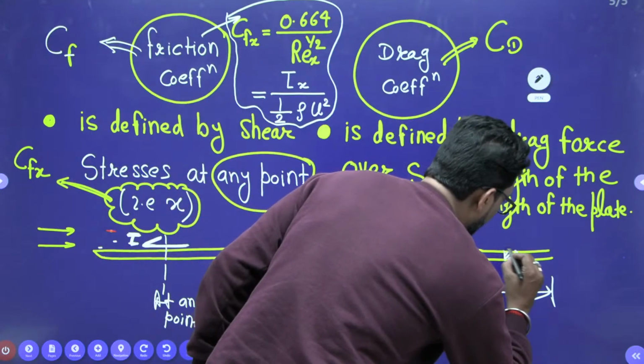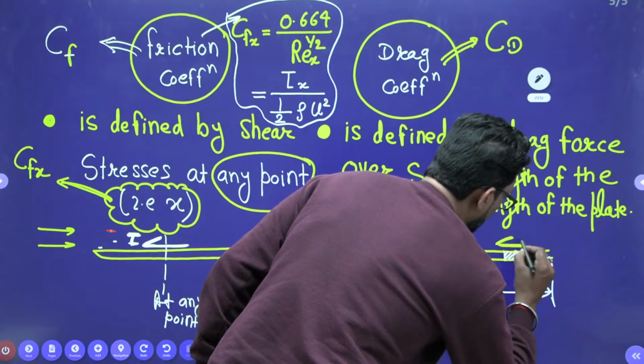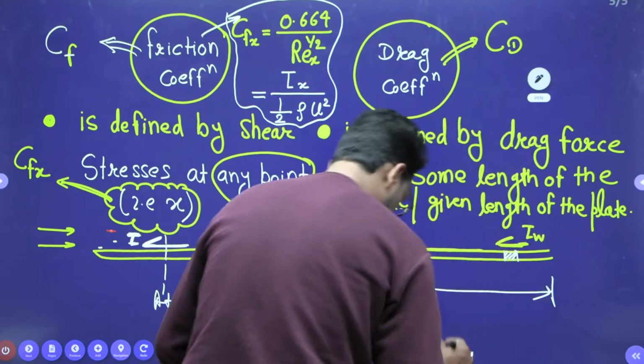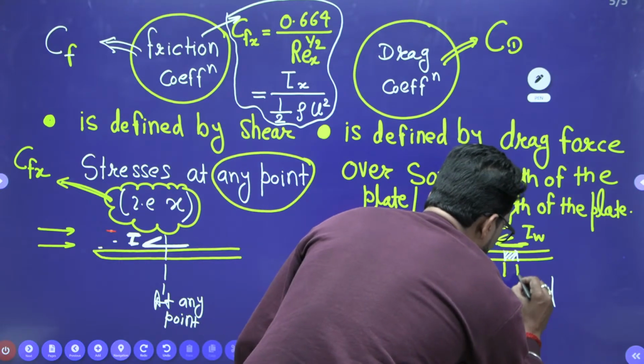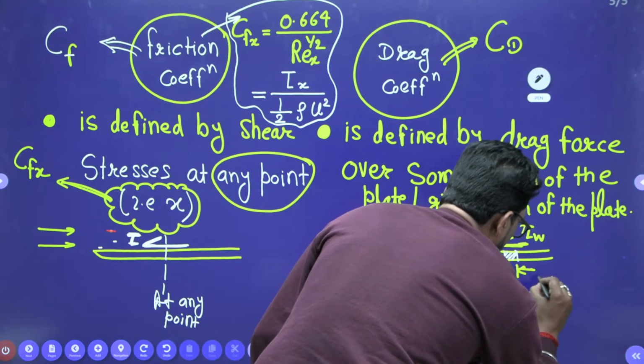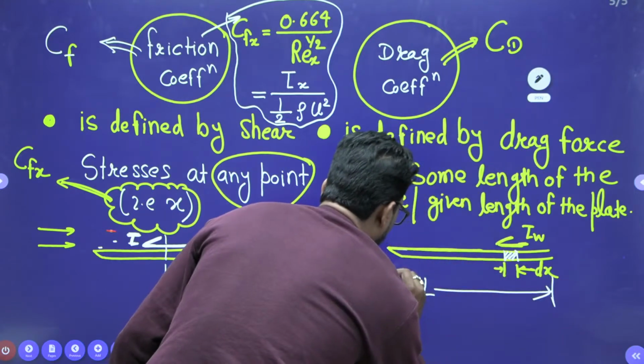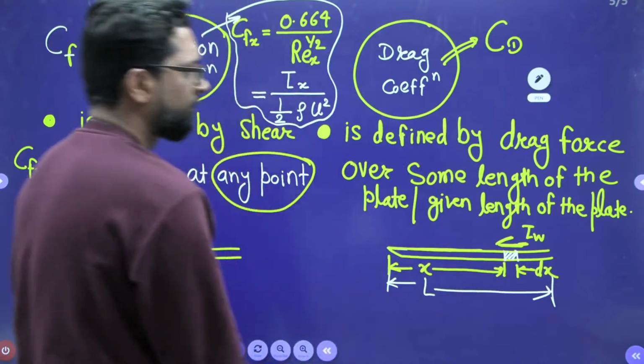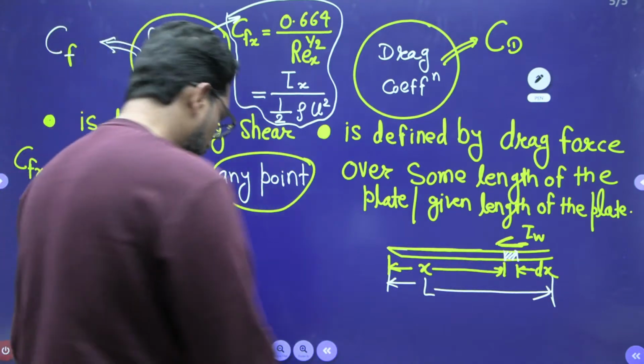So you have to find tau W at dx length. This is your dx at x. You have to find tau W at x.